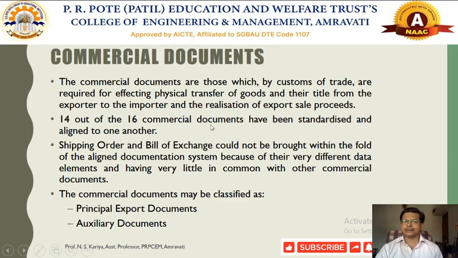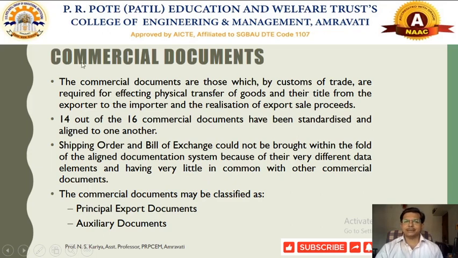So there are a total of 16 commercial documents. 14 documents are very essential. The other two, shipping order and bill of exchange, are not directly related to the commercial documents, so these are called the aligned documents. These are called the aligned documentation system, because they will vary from different data elements and have some different form of information in that particular document.